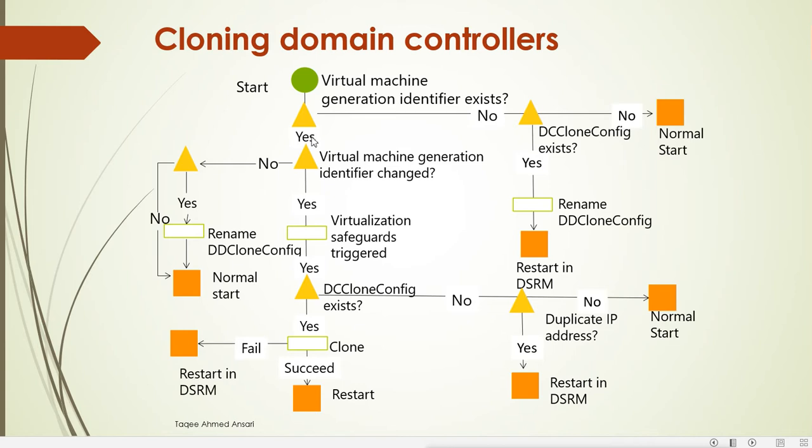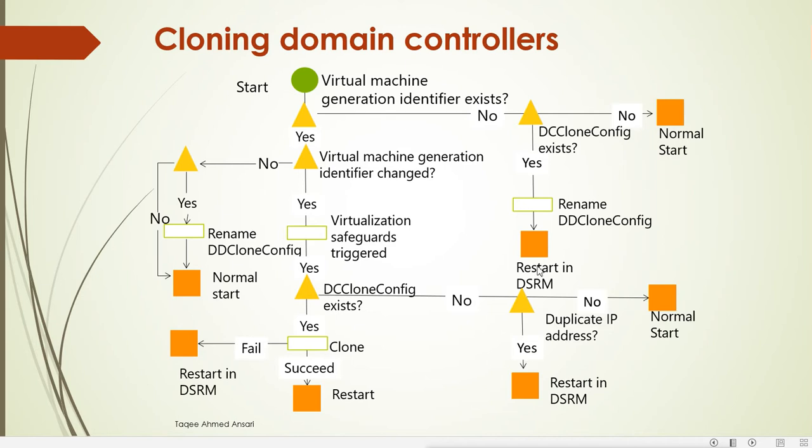If the generation identifier does not exist, it goes to check the clone config file directly. If the file does not exist, it starts normally, which means it is not a clone machine, it is a normal domain controller. If the file exists, it renames the config file and restarts in directory service restore mode.